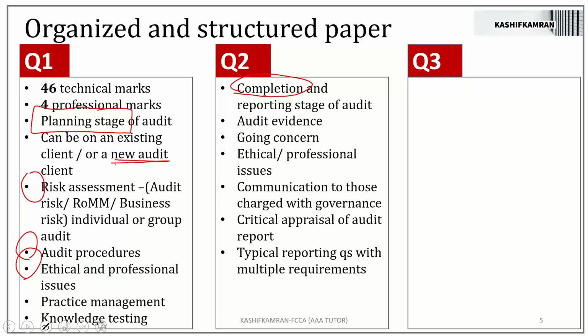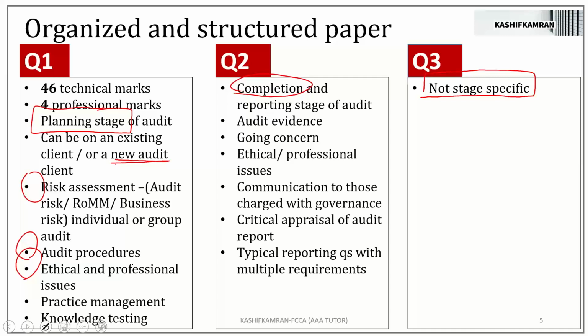Then you come to question number 3, and now be very careful. Question number 3 is a question not stage specific. That means it gives an opportunity to the examiner to ask you anything. It is not stage specific. Now, question number 1 is set at the stage of planning.